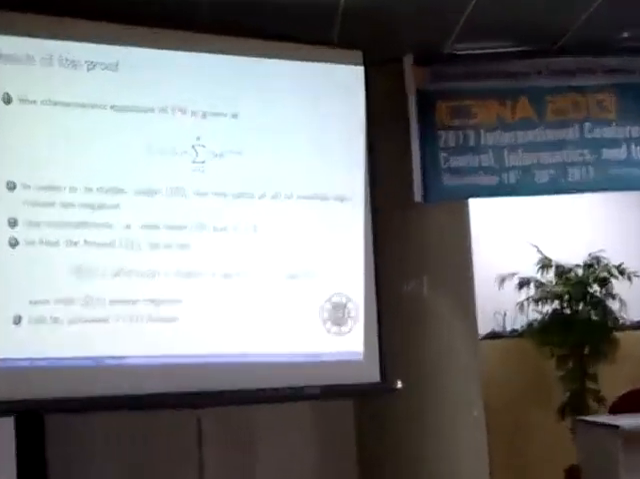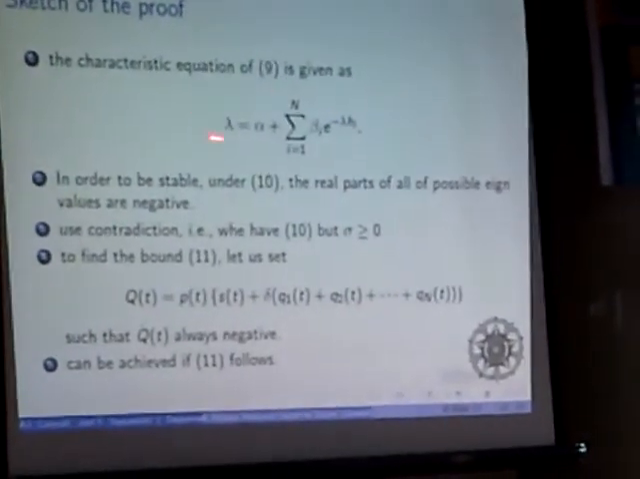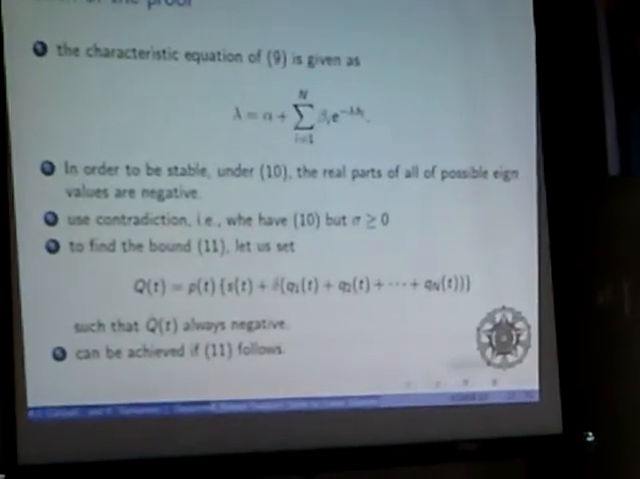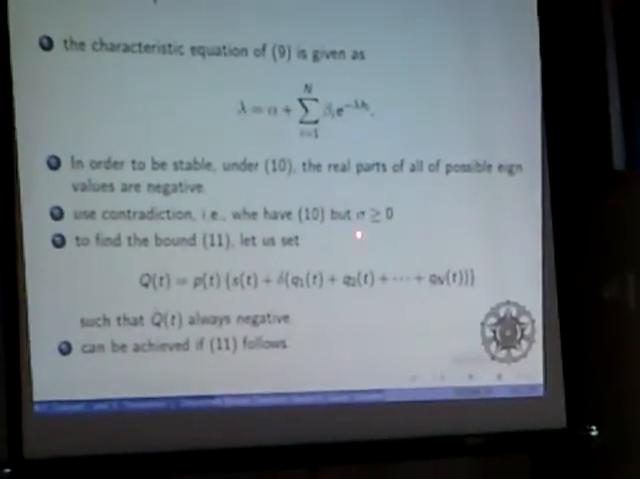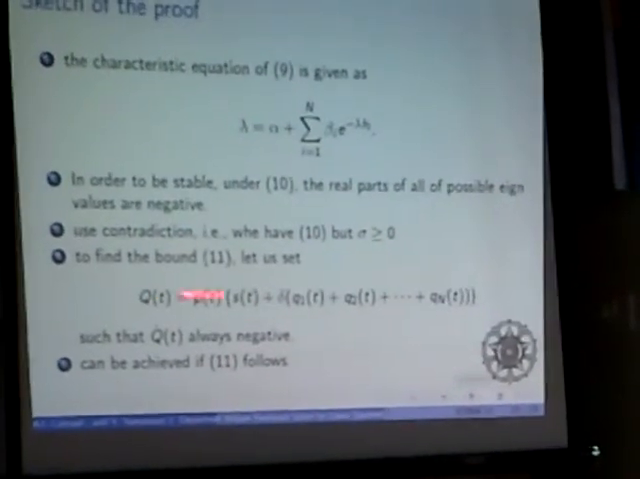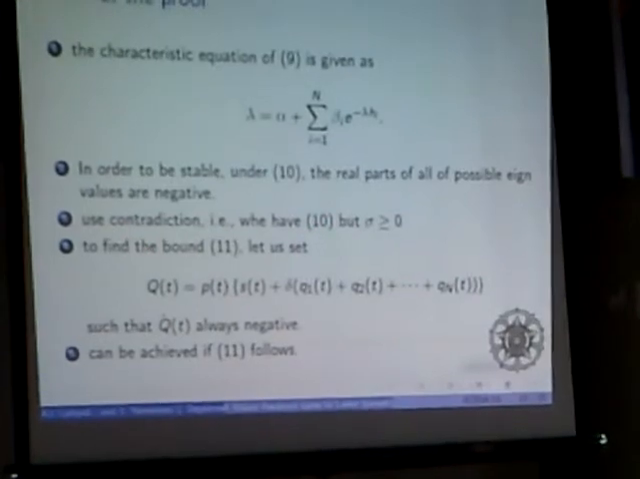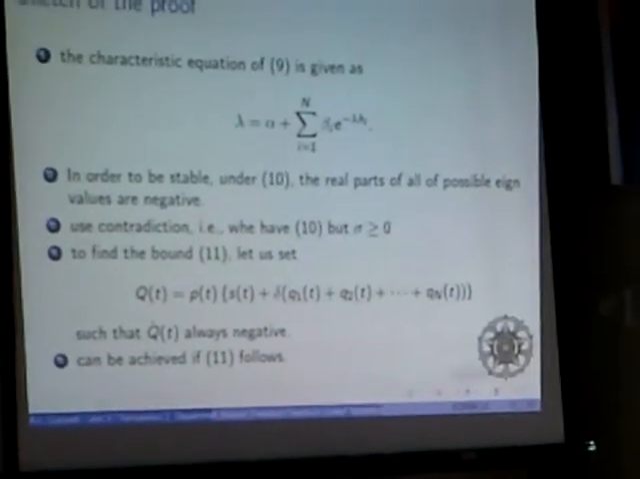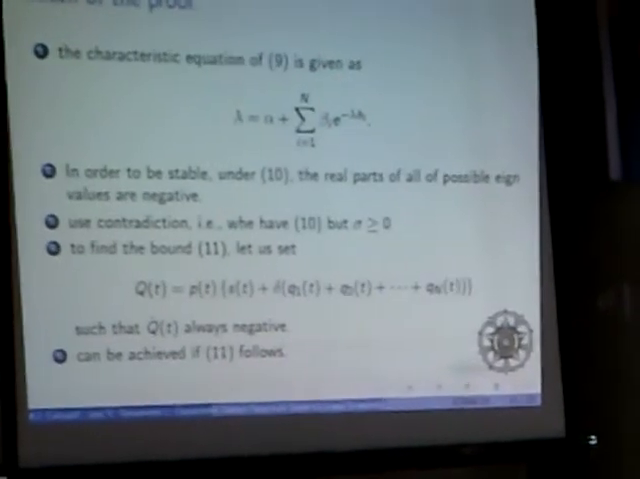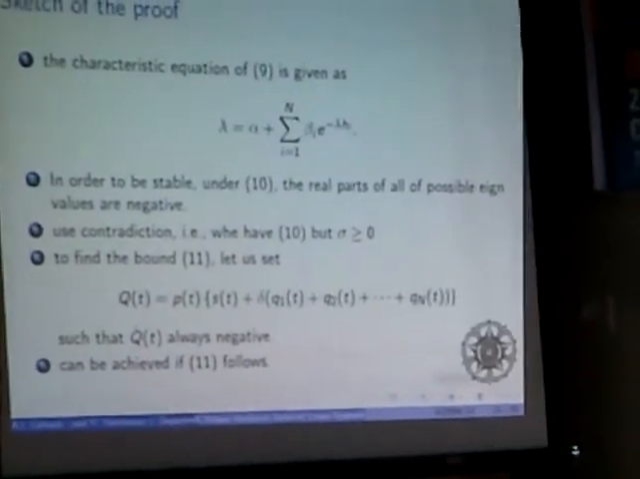This is the characteristic equation, given as this. In order to be stable, the eigenvalue lambda has to be negative, and we can use a proof by contradiction by setting tau delta greater than 0. Finally, by using the contradiction, the result contradicts this one, so the system has to be stable. Also, the boundedness can be given as this.